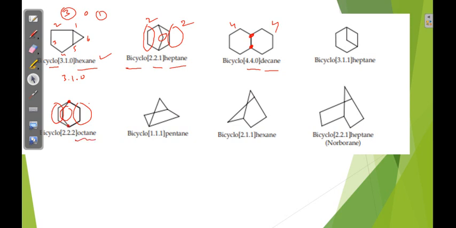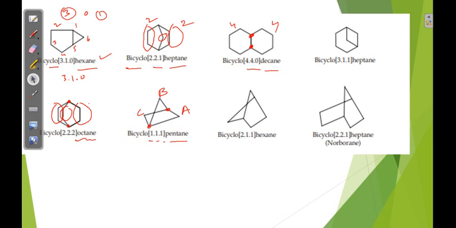Next. So these are the bridgehead carbons. Okay, this is the one: A bridge, B bridge, and C bridge. All bridges have 1 carbon only. So 1.1.1 pentane. Okay, you can see here, bicyclo.